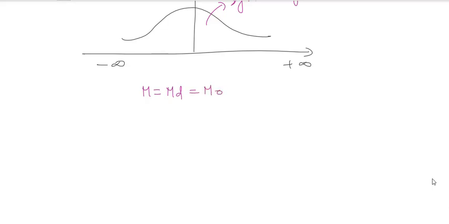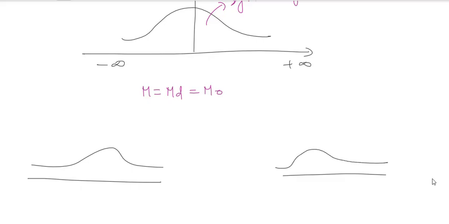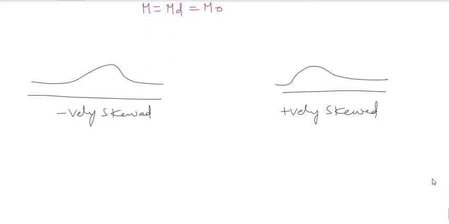Then if I take the positively skewed and the negatively skewed curves, this one we call negatively skewed and this one positively skewed. For negatively skewed, mode is greater than median is greater than mean. For positively skewed, mode is less than median is less than mean.